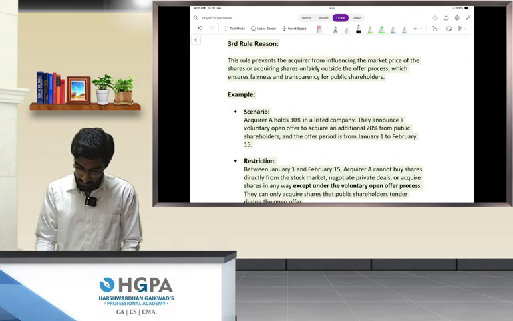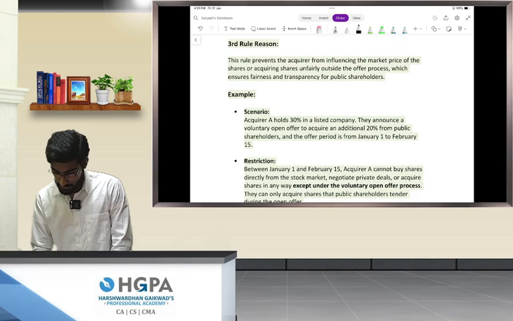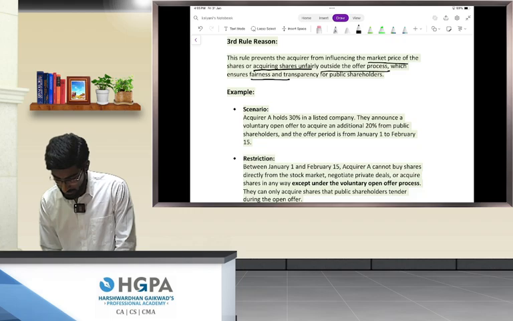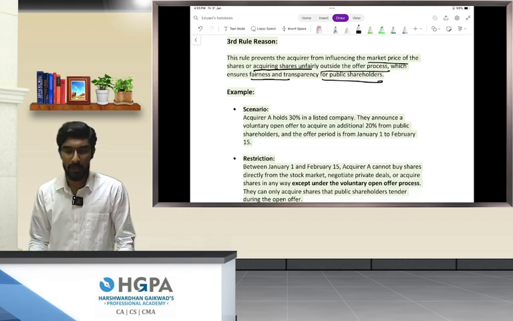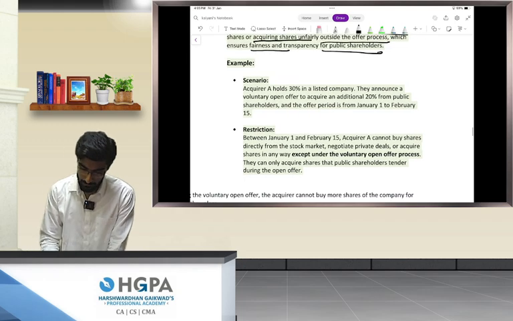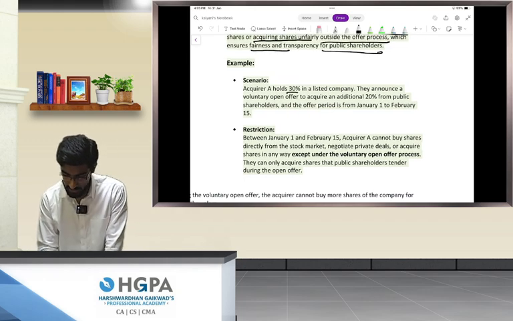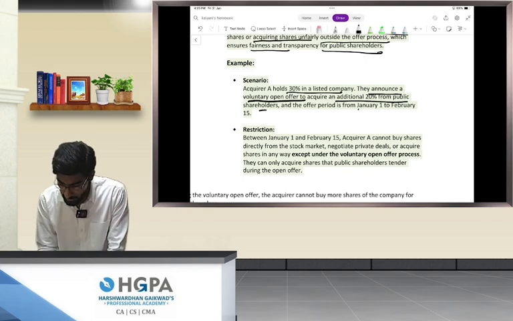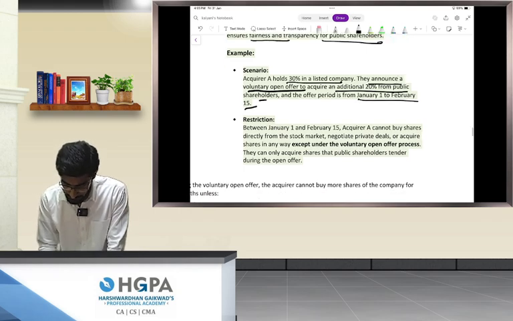The third rule prevents the acquirer from influencing the market price of the shares or acquiring shares unfairly outside the offer process, which ensures fairness and transparency for public shareholders. Example: acquirer A holds 30% in a listed company. They announce a voluntary open offer to acquire an additional 20% from the public shareholders, and the offer period is from January 1 to February 15.